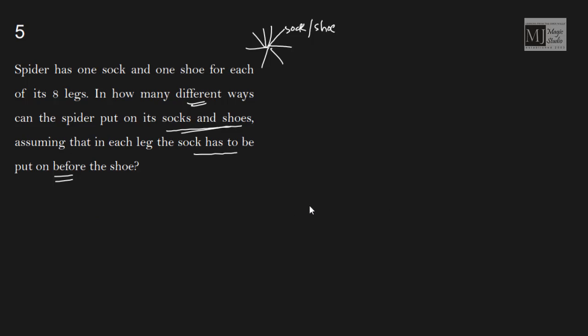So, how many objects do we have? We have 8 socks and 8 shoes. But mind you, suppose in leg 1, sock 1 or shoe 1, or whichever way you say, sock should come before shoe.